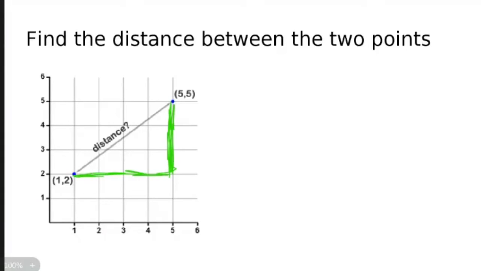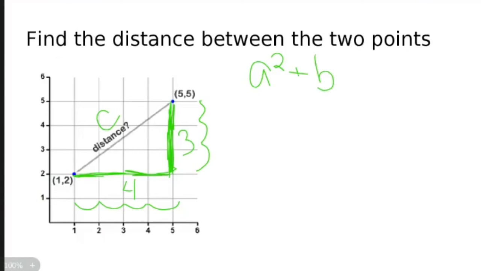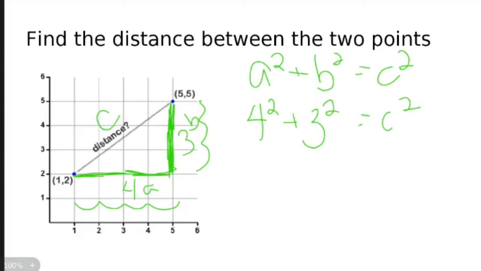I can count how many units are on this side here. So 1, 2, 3. So you're 3. That's going to be 1, 2, 3, 4. You're 4. And I'll call you C. Why? Because that distance just so happens to be the longest side of a right triangle. You can be A, you can be B, as long as the longest side is C. So I have 4 squared plus 3 squared equals C squared.